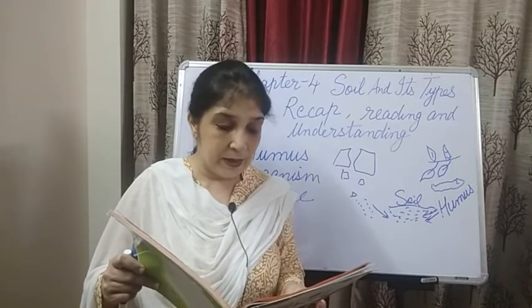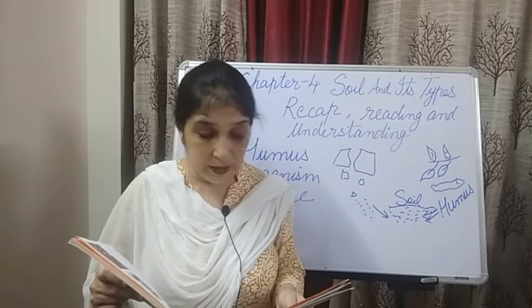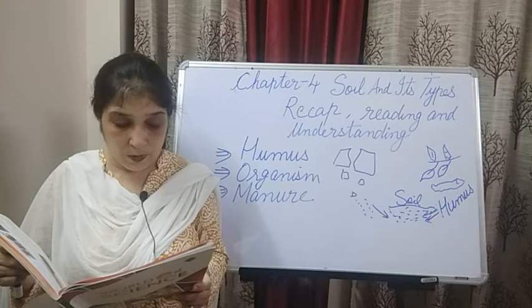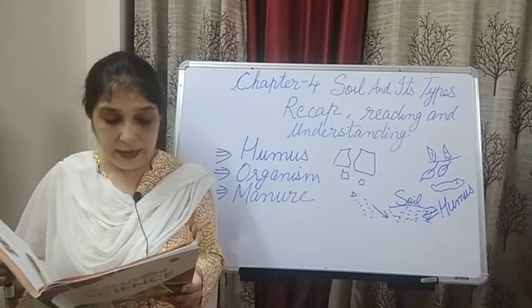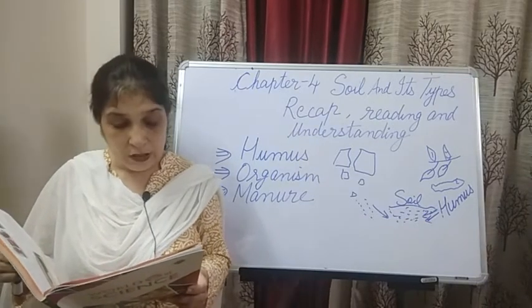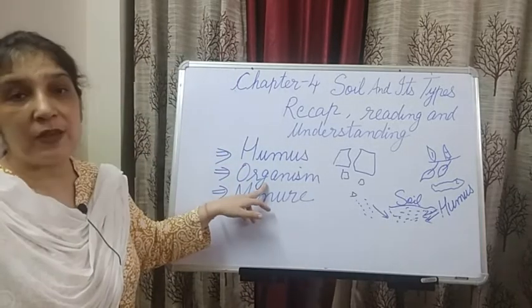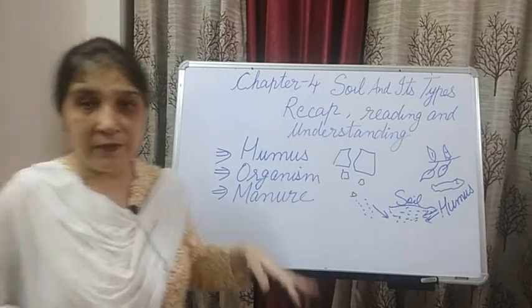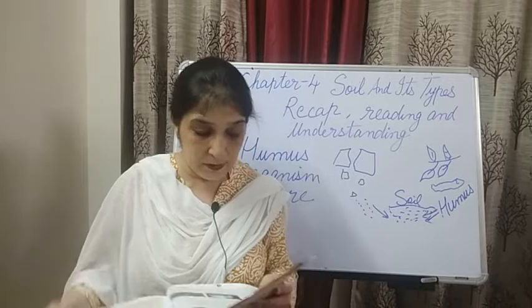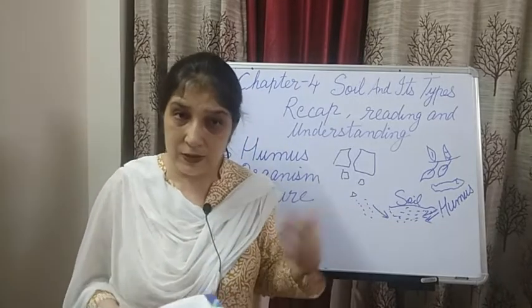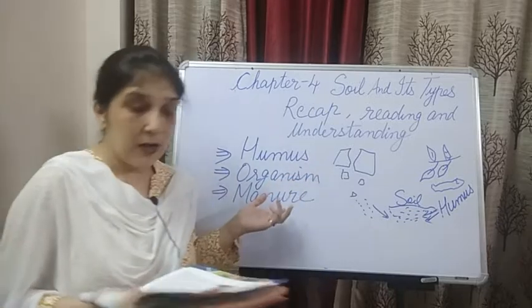Soil and living things. How is soil related to living things? Let's come to this. Many organisms live inside the soil, such as earthworms, ants and worms, right? Now, organisms. Living creatures in our environment are called organisms, right? So ants, earthworms, you must have seen, right? You can see them. They live in the soil.